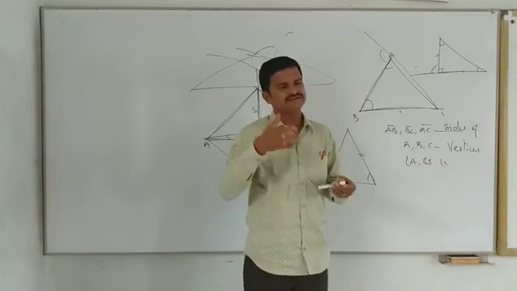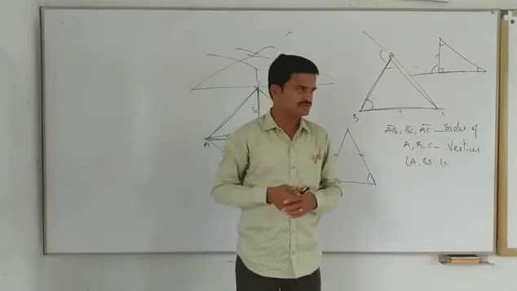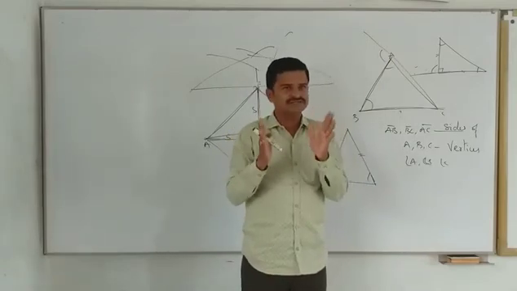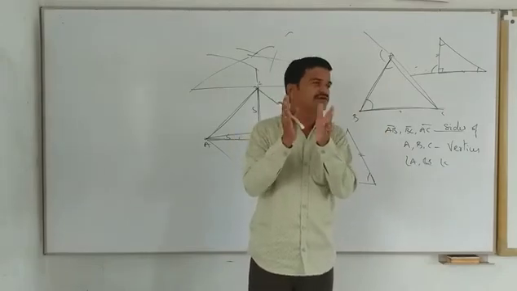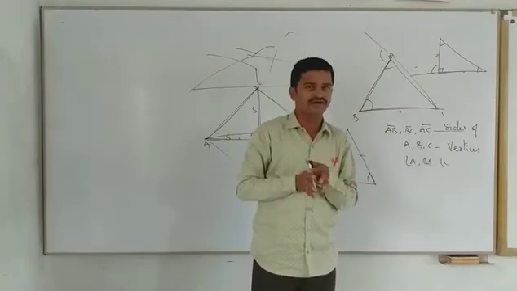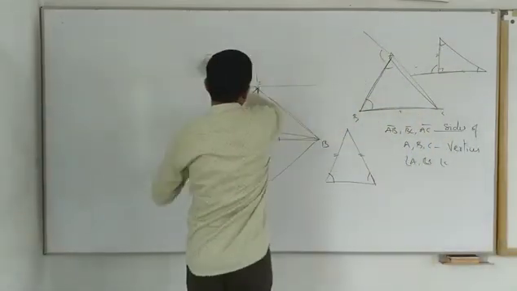So let us have a small discussion about all these congruency rules. Whatever I am discussing orally here, I may not put it on the board, but today you have to write it in your CW. Are you clear or not? So let us see congruence of triangles.